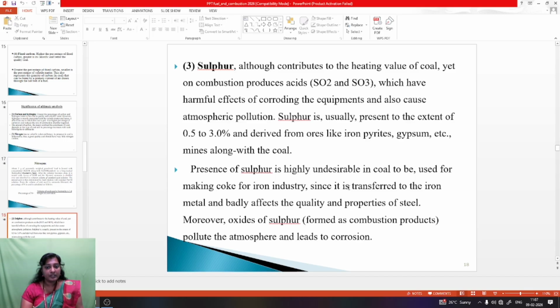The presence of sulfur is highly undesirable in coal to be used for making coke for the iron industry, since it is transferred to the iron metal and badly affects the quality and the properties of steel. Moreover, oxides of sulfur formed as the combustion product pollute the atmosphere and lead to corrosion.